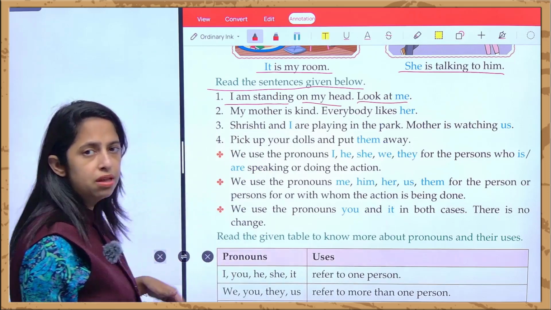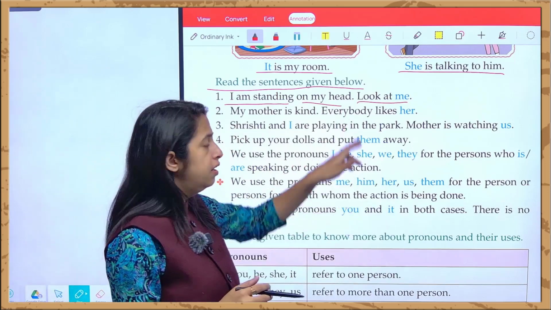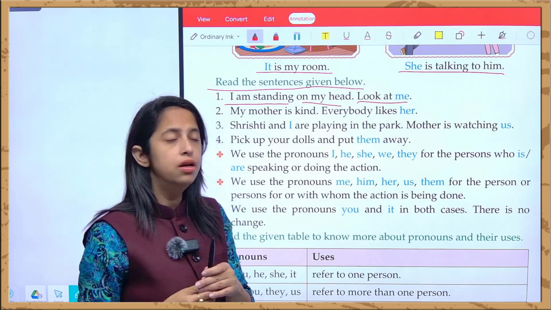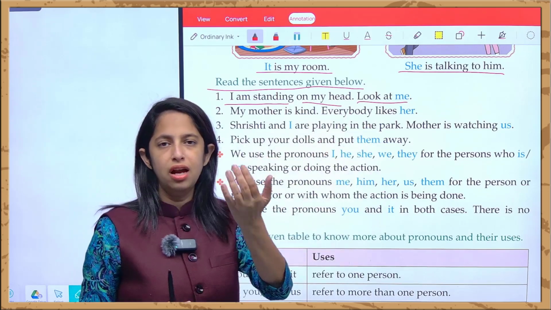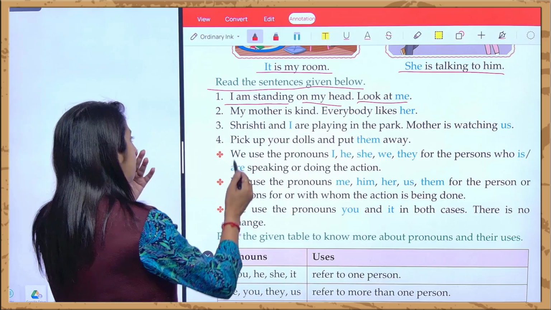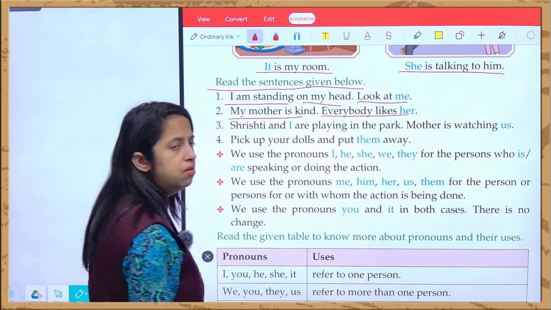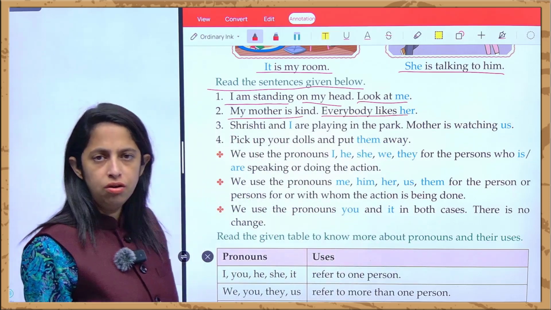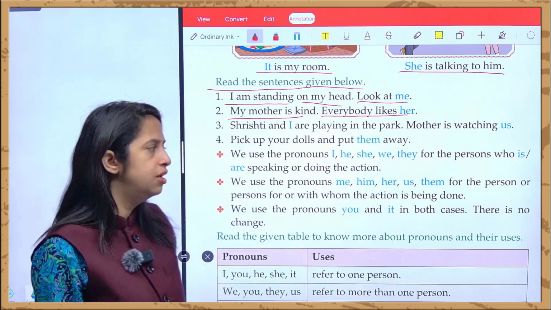मैं अपने head पे, मतलब I am standing on my head. मैं अपने सर पे ऐसे खड़ी हूँ and you just look at me. Please मेरे को देखो. My mother is kind. Everybody likes her. मेरी मम्मी बहुत ही ज़्यादा kind है. She is very honest and everybody likes her nature.